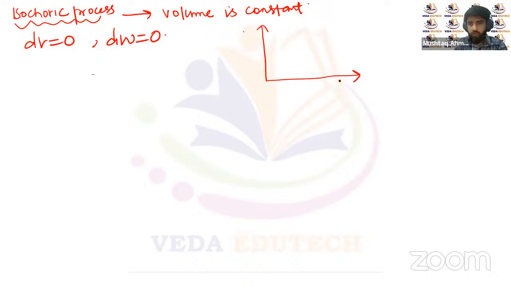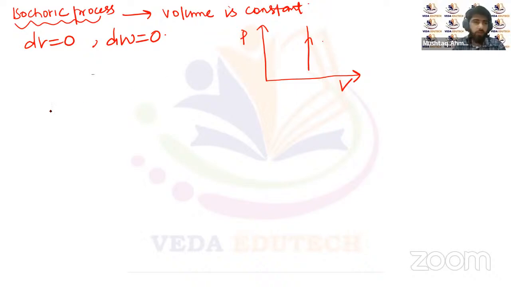And the work done will be equal to zero. So it will be a straight line parallel to the pressure axis. That will be the graph for the isochoric process. You can see under this line there is actually no area covered. So work done has to be equal to zero. Change in volume here is equal to zero, right?